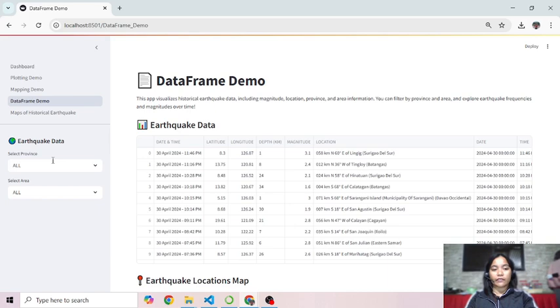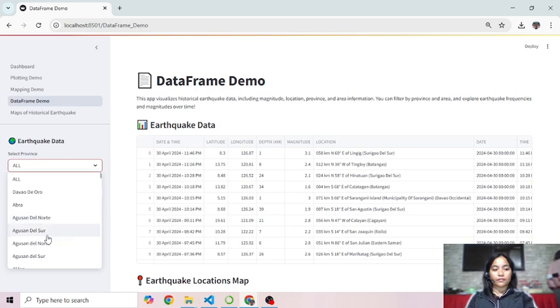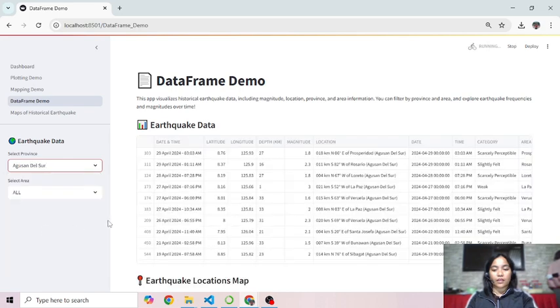There is a sidebar menu that lets you filter data by province and area, and it displays the data table, maps, and charts based on your selection.